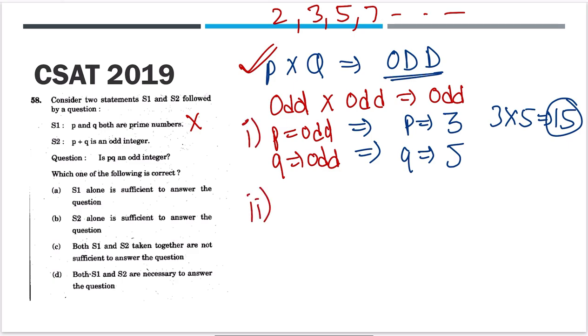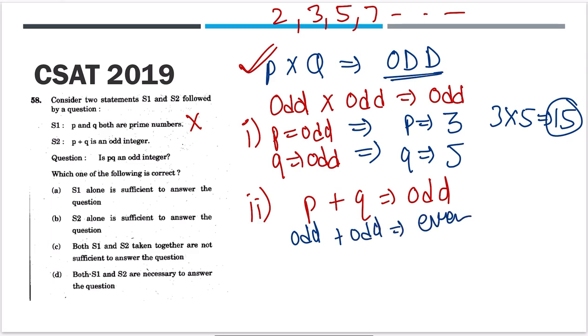Now, second part, P plus Q is an odd integer. Now again, as I have given you one table there, I will give another table here. Odd plus odd is even. Odd plus even is odd. Even plus odd is odd. And even plus even is even.